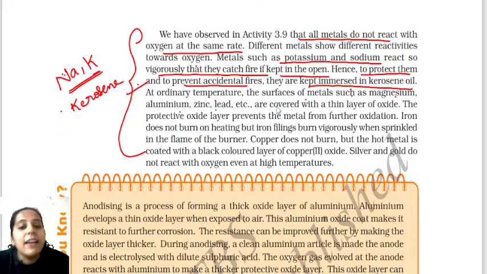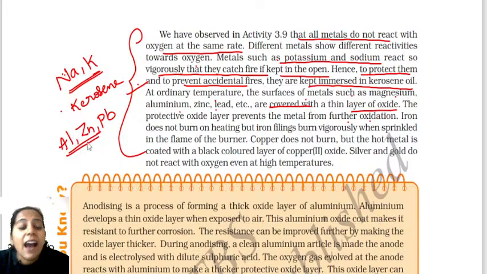Next, see, at ordinary temperature, the surfaces of metals such as magnesium, aluminum and zinc are covered with the thin layer of oxide. So the protective oxide layer prevents the metals from further oxidation. Clear? Understood? Aluminum, zinc and also lead, when kept open in the air,